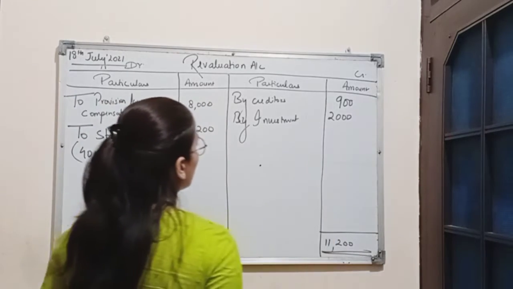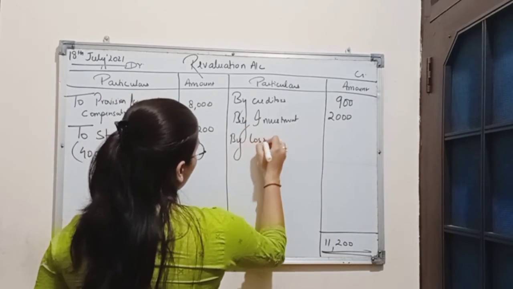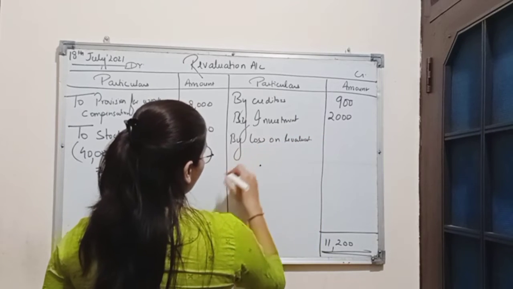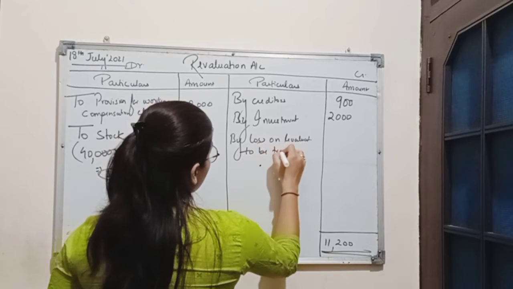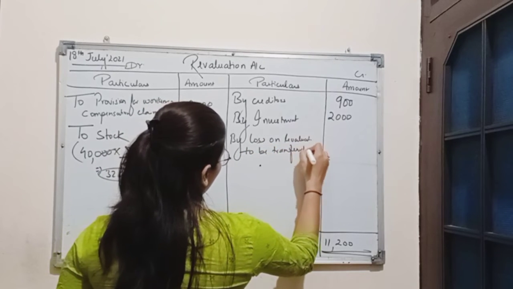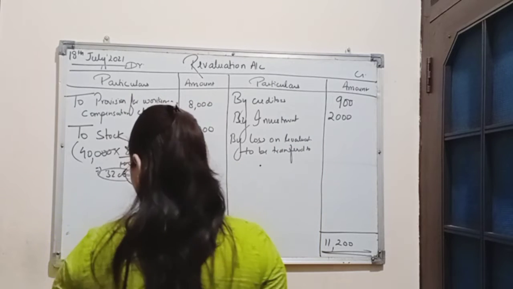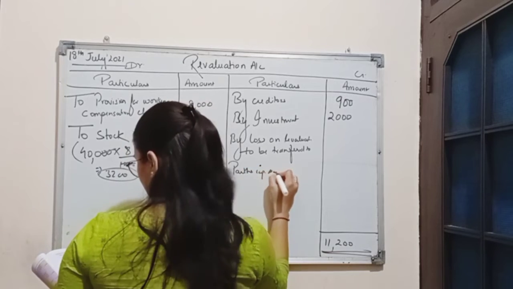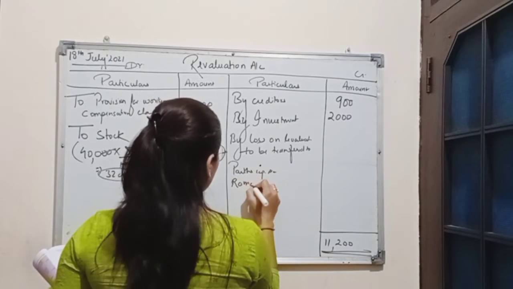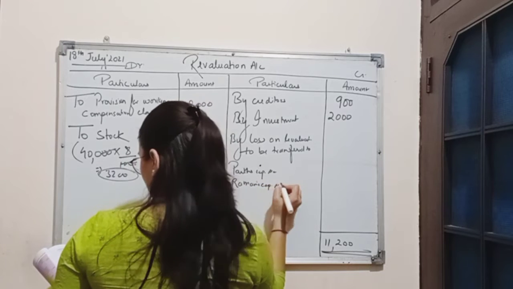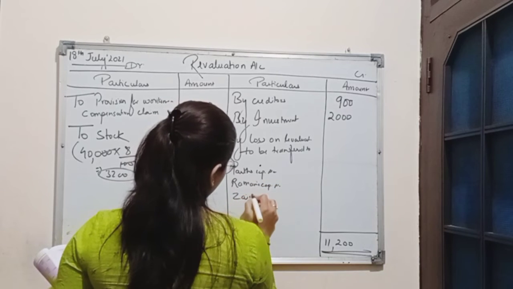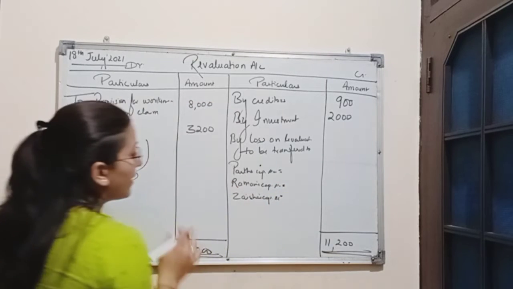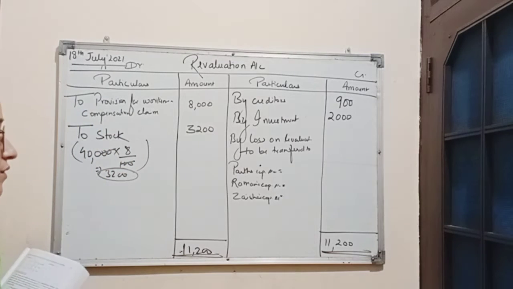Here the balancing amount will be loss on revaluation, which will be transferred to the three partners: Parth's capital account, Raman's capital account and Zaisha's capital account. Loss will be borne by all the three partners in their old ratio.